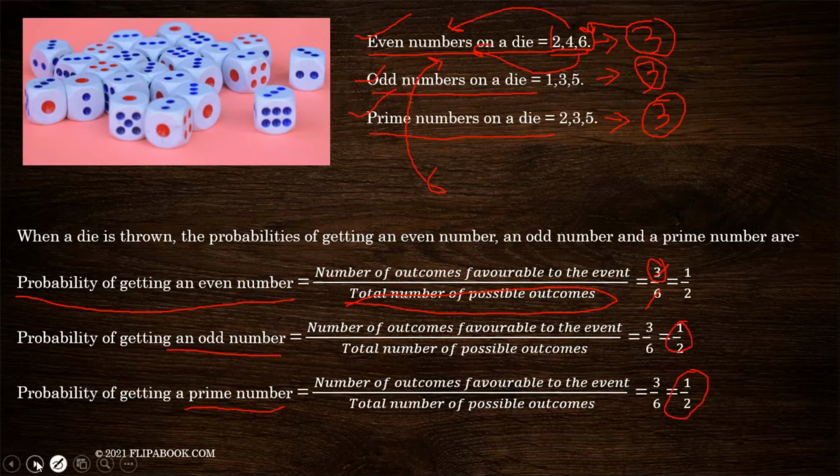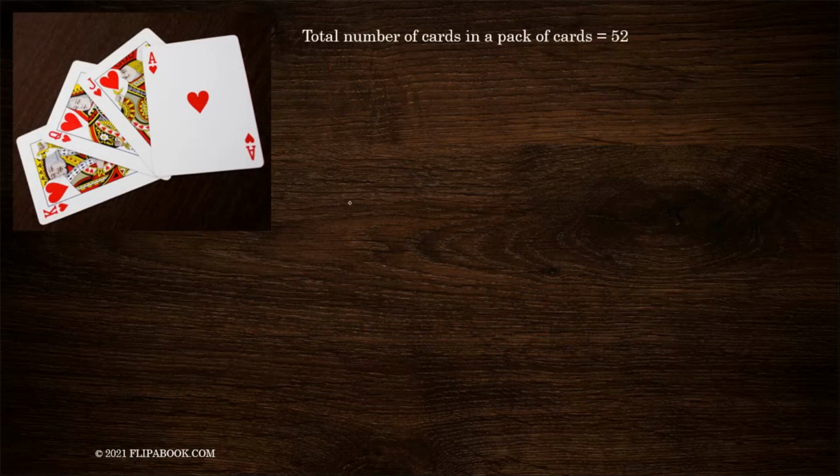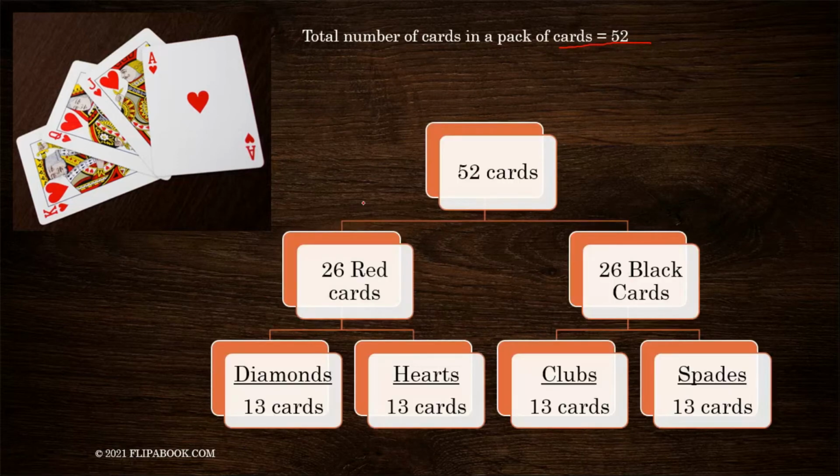Let's move on to the next concept about a pack of cards. In a pack of cards, there are a total of 52 cards. These 52 cards are divided in this manner. Observe the chart here. The 52 cards are first divided into 2 categories based on color: 26 red cards and 26 black cards.